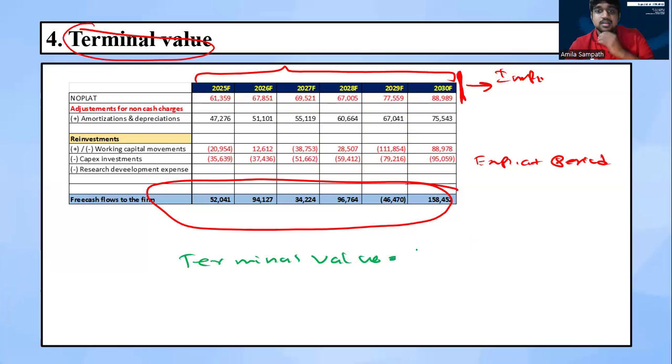Then, the cash flow at the end of the explicit period, multiplied by 1 plus g. 1 plus g, where g means the growth rate. We need to identify the growth rate for our business for the implicit time period. Normally,